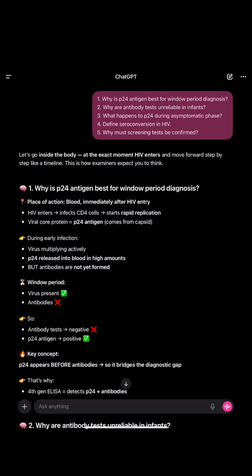What happens to P24 during the asymptomatic phase? We know there is an asymptomatic phase in chronic HIV, and in that period there is equilibrium between our immune system and the viral attack. The virus slowly replicates, and our immune system slowly copes with that. We'll see its answer properly after some time.